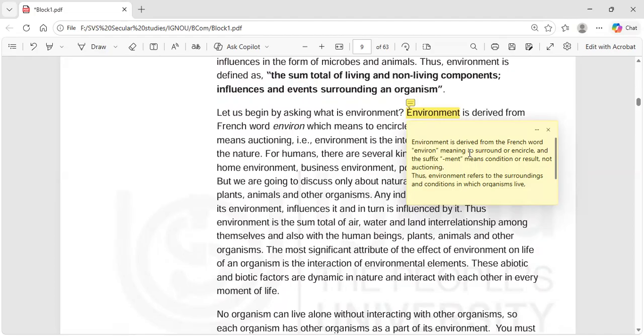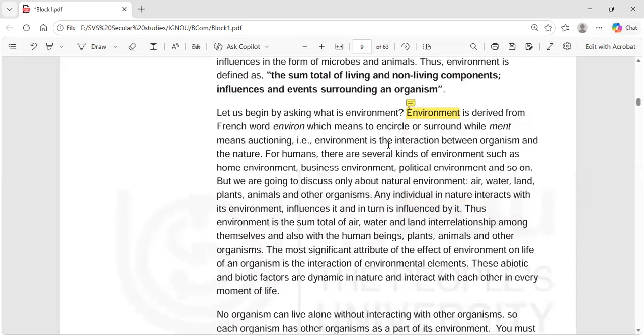Thus environment refers to the surroundings and conditions in which organisms live, including their interaction with nature. So environment is derived from the French word environ, which means to encircle or surround.